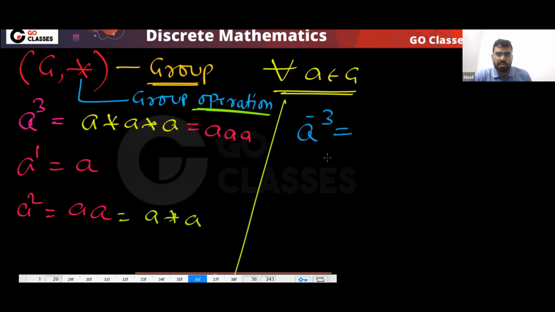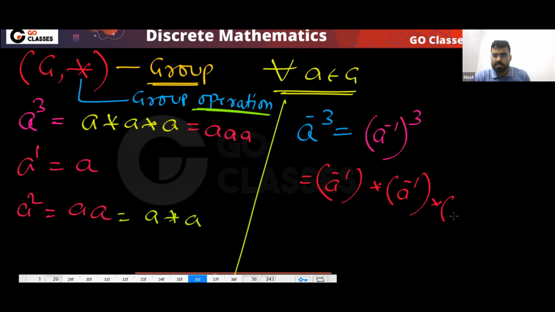How do we define this? What is the definition of this? So let me tell you, the definition is like this. It means you take the inverse element and apply the operation on it 3 times. Remember, this is your group operation, not multiplication. This is how you can define it.